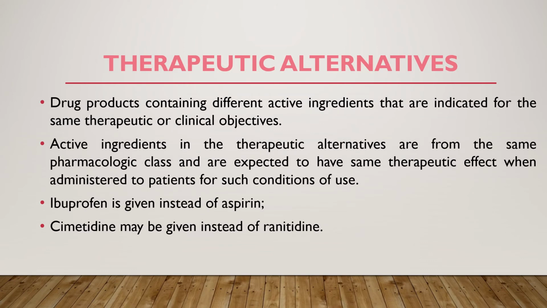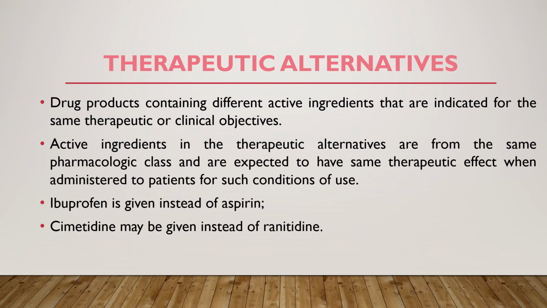Coming to the next term, therapeutic alternatives. The drug products containing different active ingredients that are indicated for the same therapeutic or clinical objectives are termed therapeutic alternatives. By the term different active ingredient, it indicates the active ingredients in the therapeutic alternatives are from the same pharmacological class. That is, they have the same mechanism or they come under the same class of drugs, but the two drugs are different.